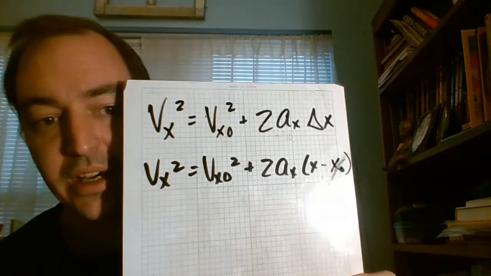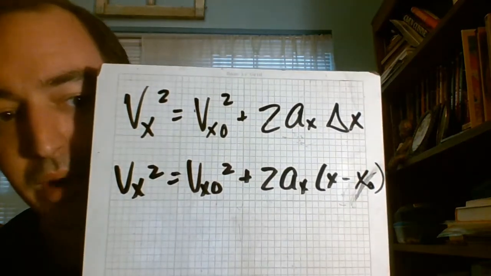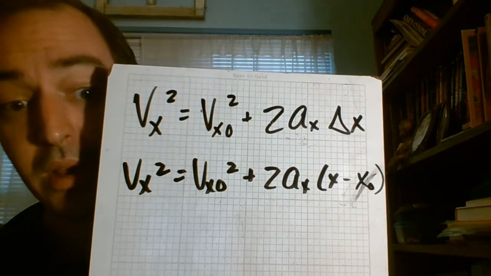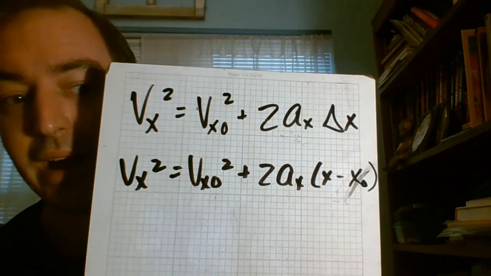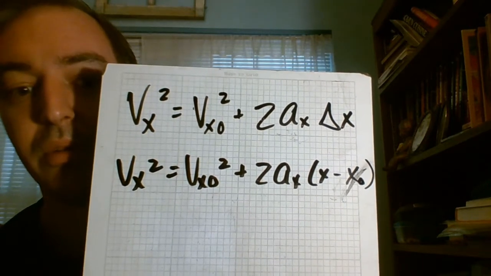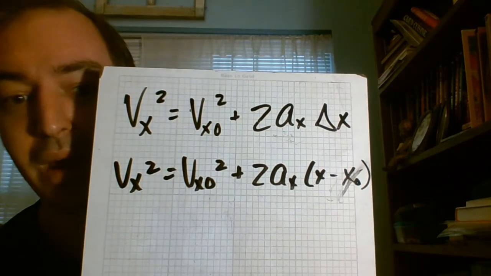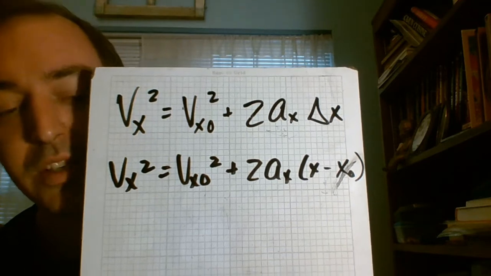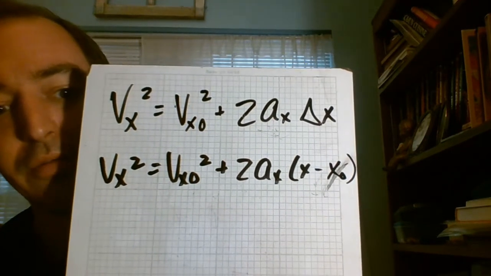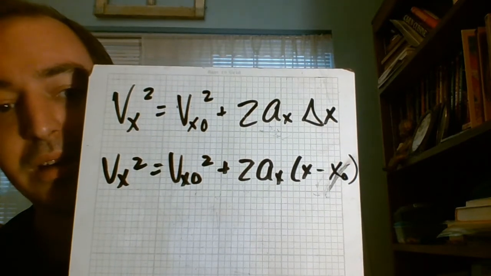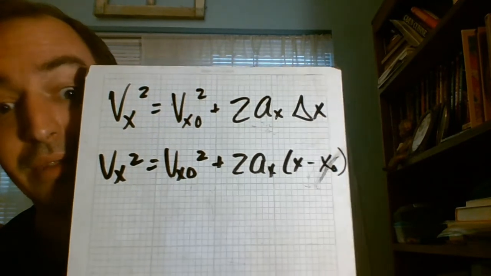Cool. So they're going to write it this way on your formula sheet, and that's just because they're going to take that delta x and they're going to spread it out. So they're going to do x minus x naught. Again, x, my current position or my final position, minus x naught, and x naught is what is my original position. What is my position when no time has passed during my observations? Cool. So we've been using this for braking distance. You guys absolutely love this formula. It's pretty straightforward. If I have a starting speed and a slowdown speed and the distance it takes, I can find the acceleration.